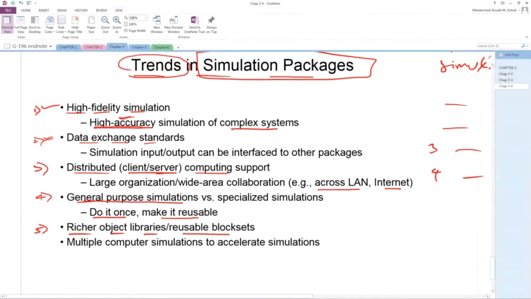It means it will support a large set of libraries and a large set of block sets. Number 6, multiple computer simulation to accelerate. It will support multiple computer simulation. So these are the trends in simulation programming language, 1, 2, 3, 4, 5, 6.